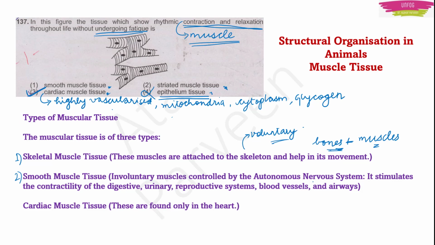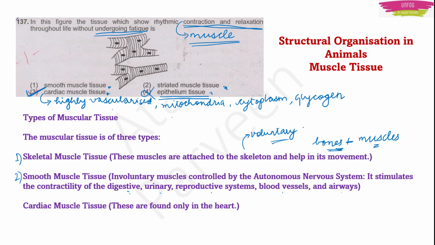Okay, the autonomous nervous system is the one which controls the muscles of our body. So this autonomous nervous system will control these involuntary muscles. Now it stimulates the contractility of the digestive, urinary, reproductive systems, blood systems and airways. So what we are saying here is, since we said digestive, let's take our stomach as an example.